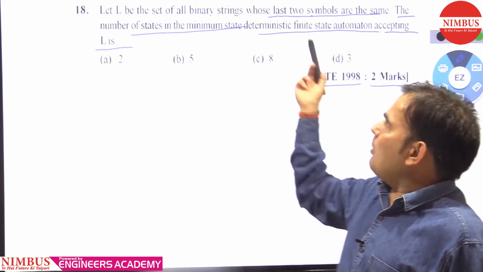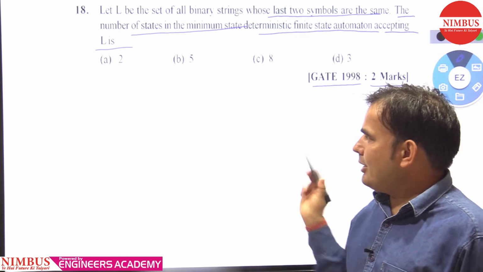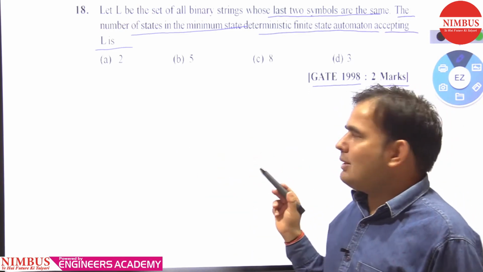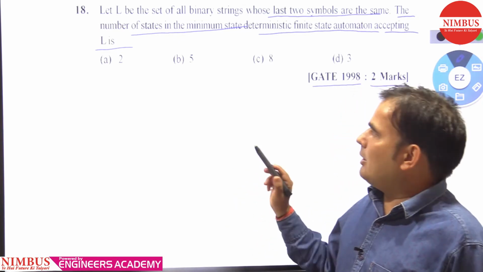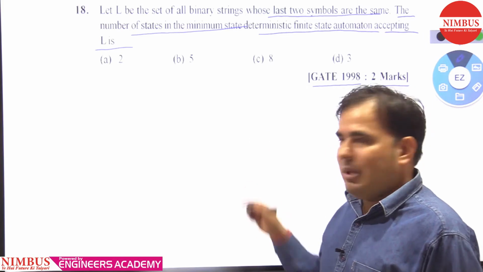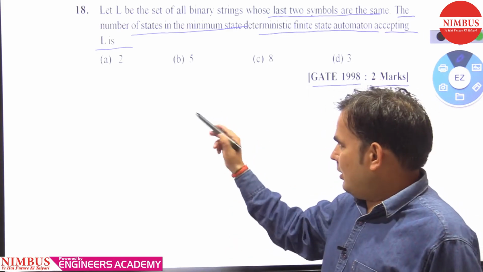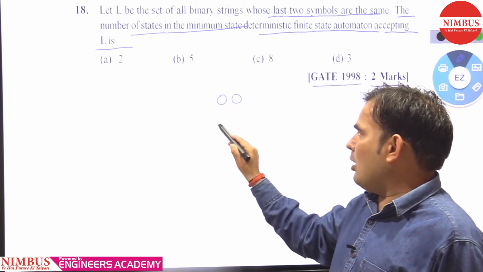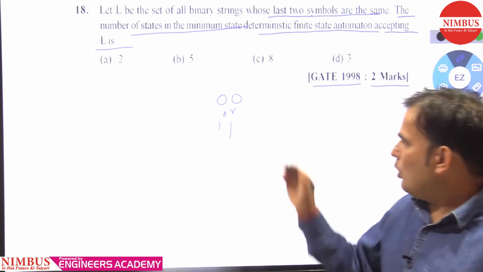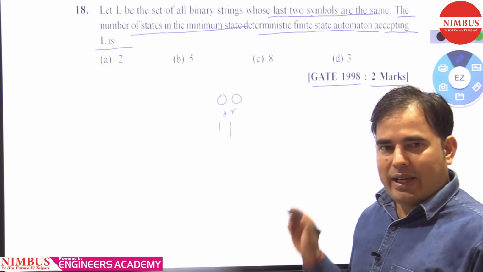L contains all binary strings whose last 2 symbols are the same. It does not depend on the starting symbol, but only on the last 2 symbols being the same. Means a string ends with 0 0 or 1 1. Okay, so let's make a finite automaton.